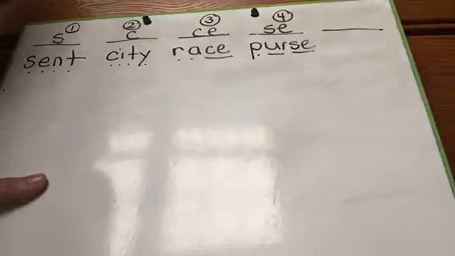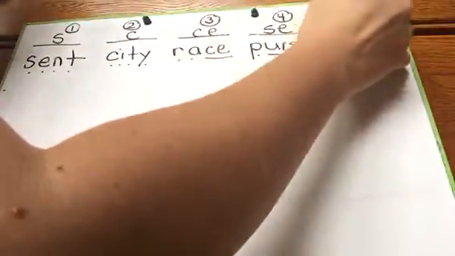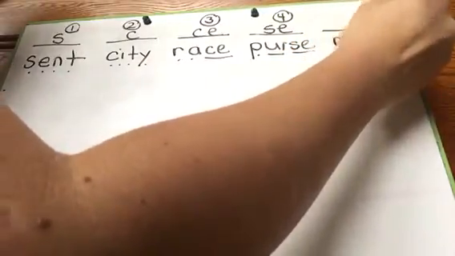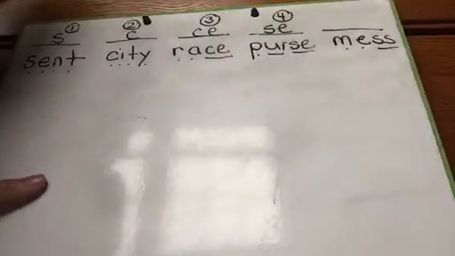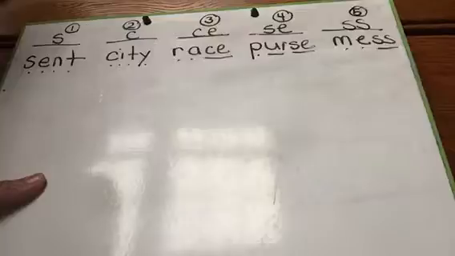Underneath the last line, we're going to say the sounds as we write the word mess. Tell me the sound you hear in mess. Mess. Point to the letters that are saying s in mess. Okay, write those letters on the line and say s. So there are 5 ways we can write this sound.